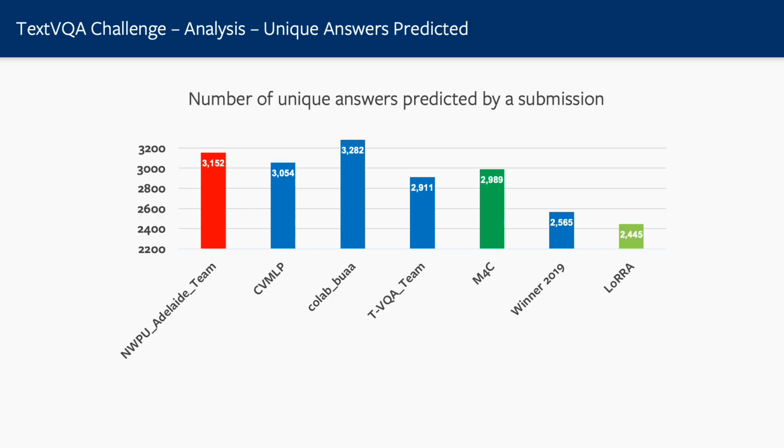We also check the number of unique answers predicted by a submission to see whether predicting more unique answers leads to better performance. We see that the BUAA team has more unique answers compared to the winner team, which means that always predicting more answers doesn't mean that you will get better accuracy. Your system also needs to model it.